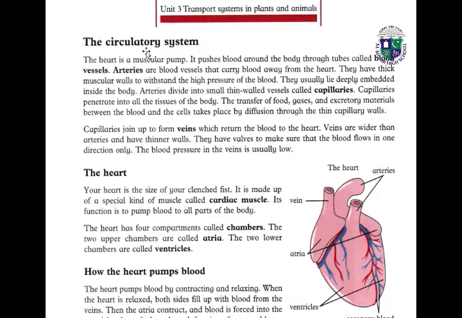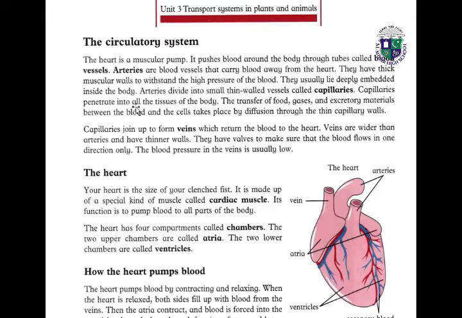So now students, he is telling you about the circulatory system. The circulatory system consists of the heart and blood vessels. Arteries are blood vessels that carry blood away from the heart. Yes, now he's telling you about the arteries. They usually lie deeply embedded inside the body. Arteries divide into small thin-walled vessels. We call them capillaries. What are the capillaries?